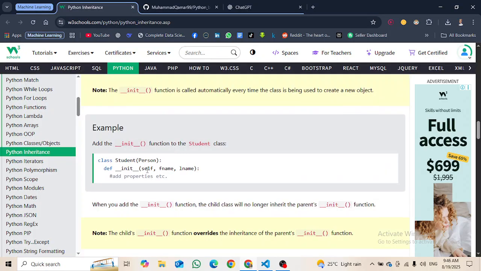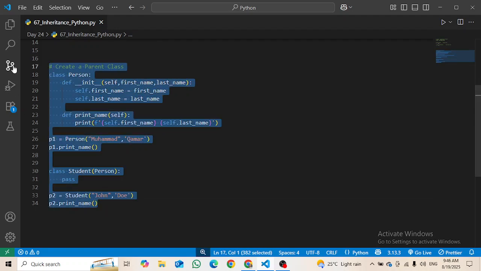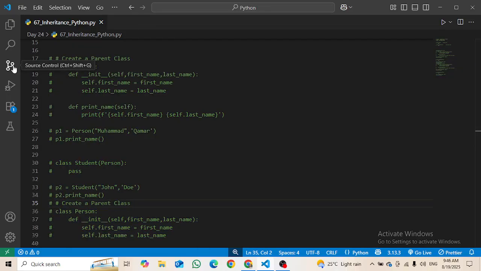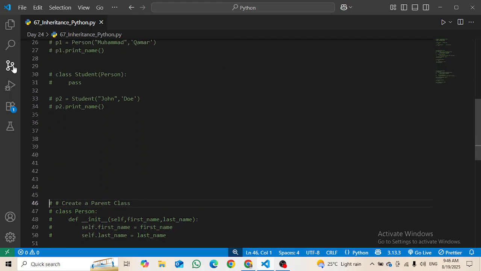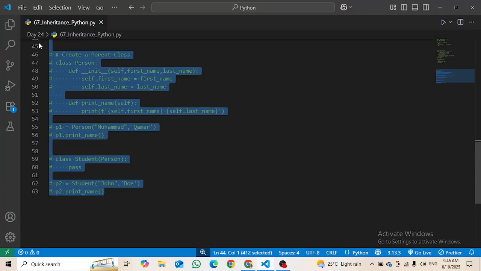So right now what we are going to do is give some values to this one also. First of all I'm going to make it a comment, and then make a copy also, and give it some space from the above one, and now just uncomment it.